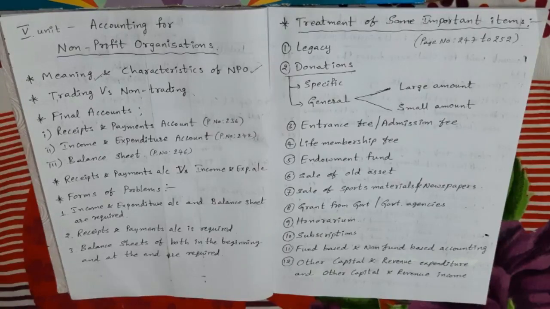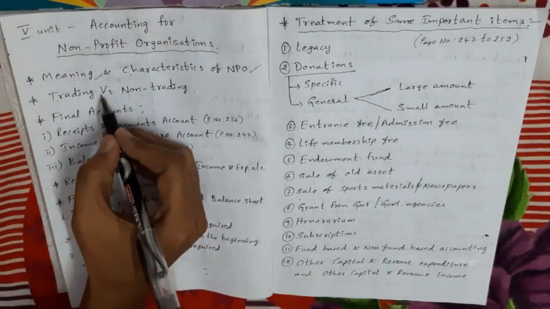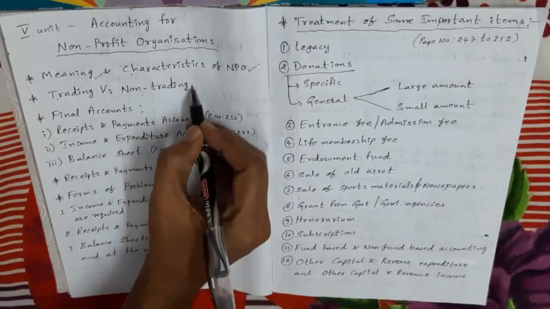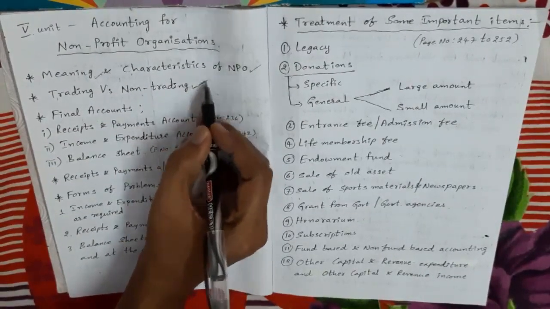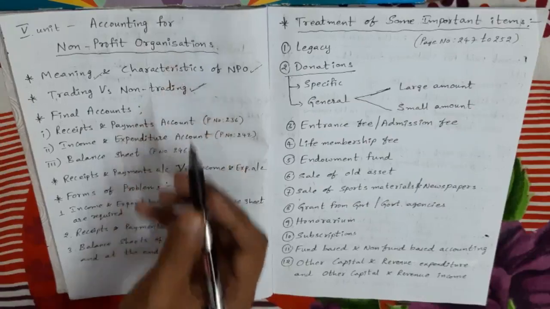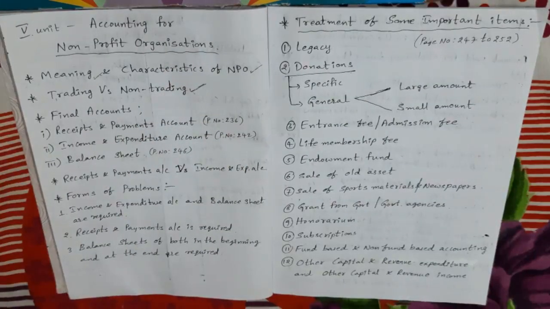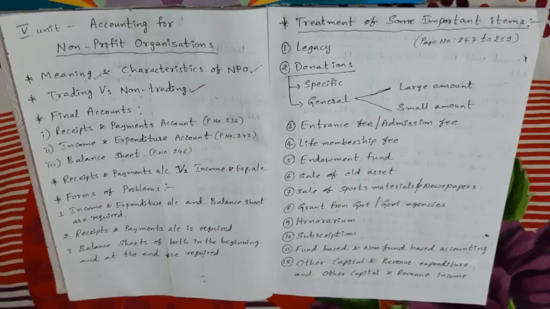Next, what are the differences between trading organization and non-trading organization? Non-trading organization means non-profit organization. We know in a trading organization the main motive is to earn profit, but in a non-trading organization the main motive is to render service to members and to the society. This is the main difference.